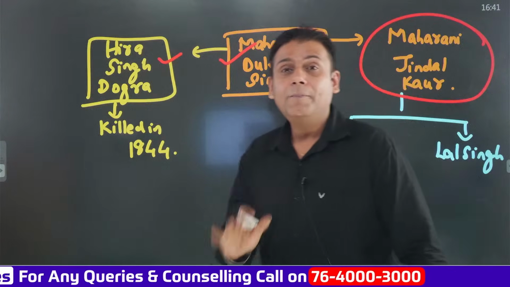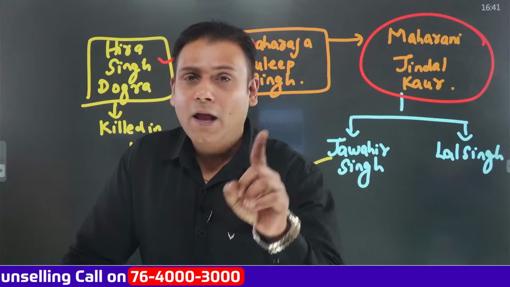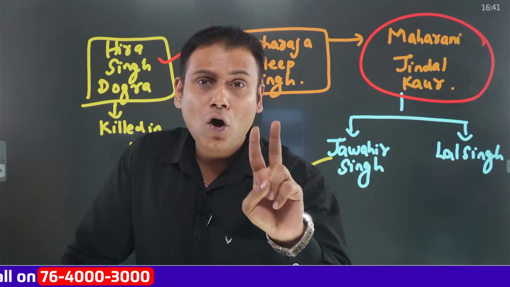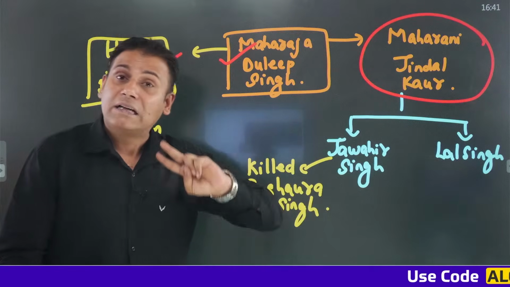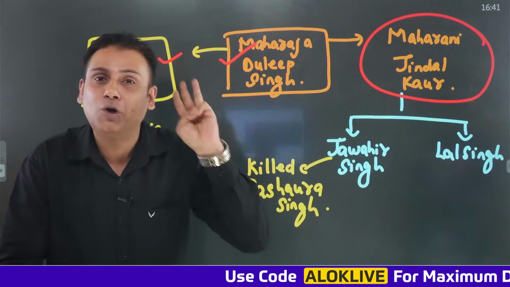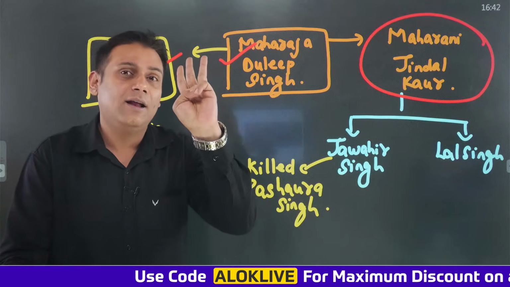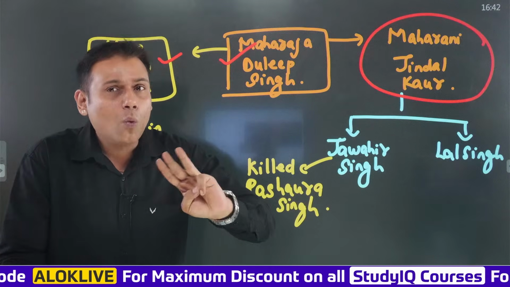So finally, Maharaja Dalip Singh became the ruler of the Sikh Empire. His mother, Maharani Jindal Kaur or Maharani Jind Kaur, became the regent for her son, Maharaja Dalip Singh. And Hira Singh Dogra was chosen as the next Wazir. Clear? Now, what happens further?